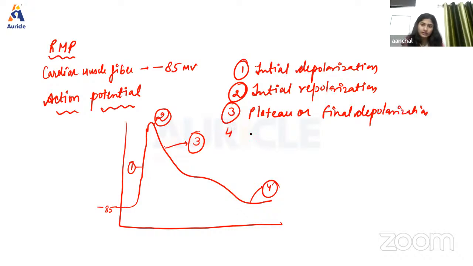And finally, we have final repolarization. Okay. So this curve is showing the different phases of action potential in cardiac muscle, right?